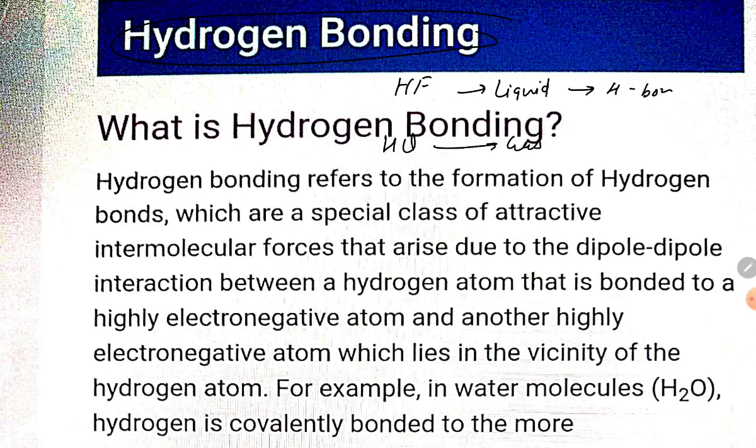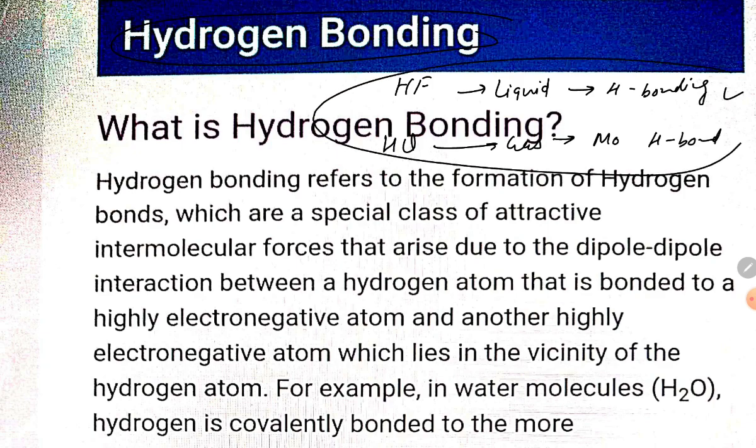Here H bonding is available. Here there is no H bonding. Here is no H bond, student. So this is the point. If you talk about NH3, it is also going to be in the liquid state, student. So these are the points behind hydrogen bonding, right?